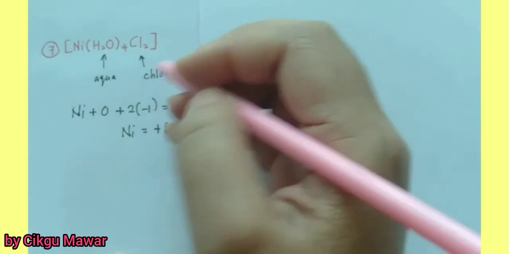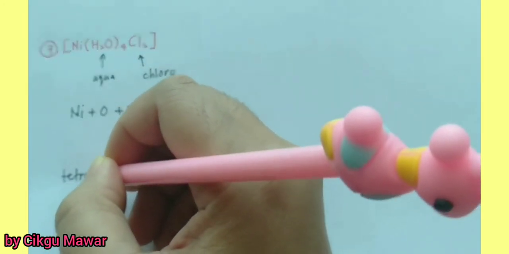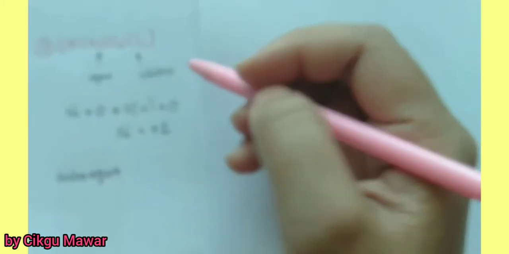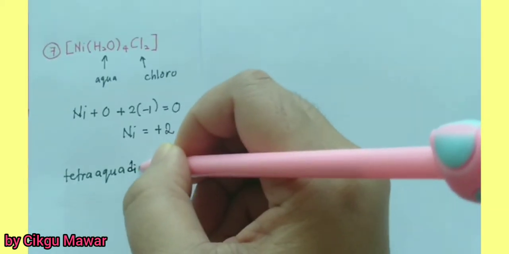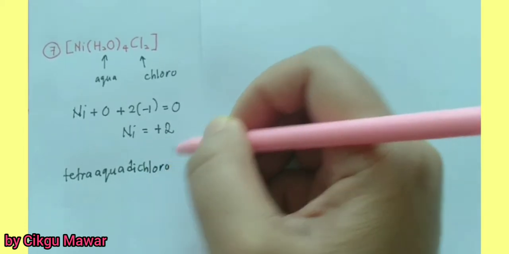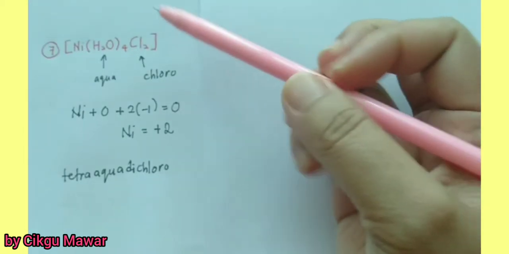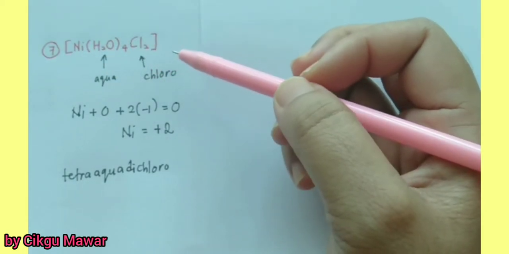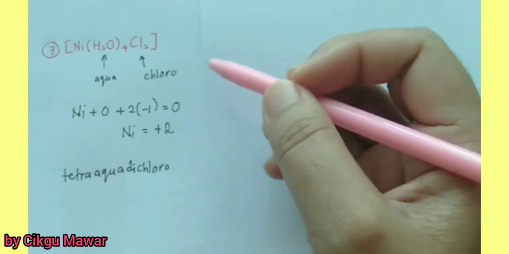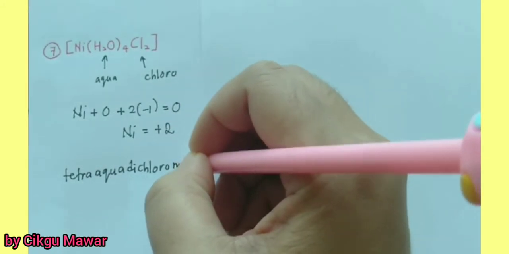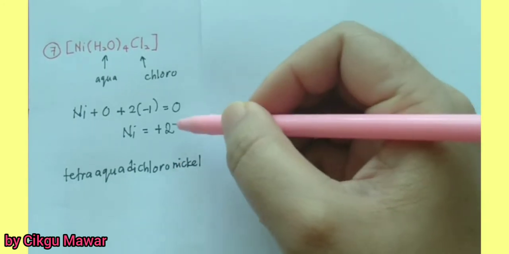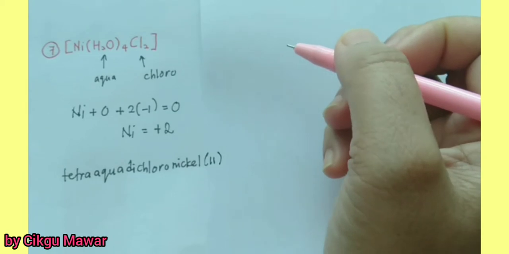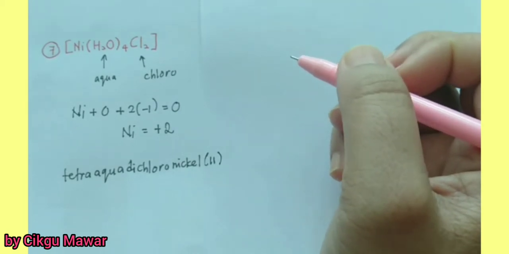The prefix is tetra, so tetraaqua, then dichloro, and then nickel. Since it is a neutral complex, we just use the same name, nickel. Put the oxidation state, which is 2. So the name is tetraaquadichloronickel(II).